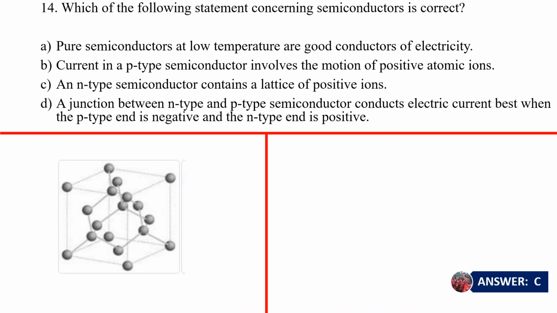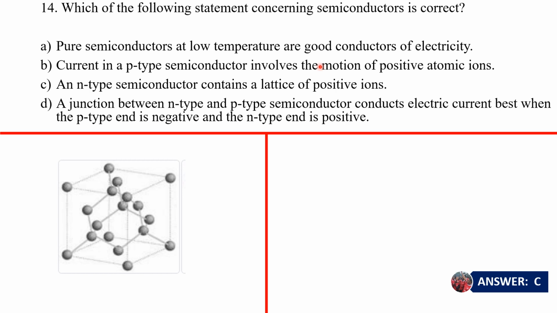Which of the following statements concerning semiconductors is correct? We're just going to go through every one of the statements and see which one is correct. It says pure semiconductors at low temperatures are good conductors of electricity. Wrong. Semiconductor materials are examples of materials with a negative temperature coefficient of resistance. What does that mean? That means that as temperature increases, their resistance to the flow of electricity reduces.